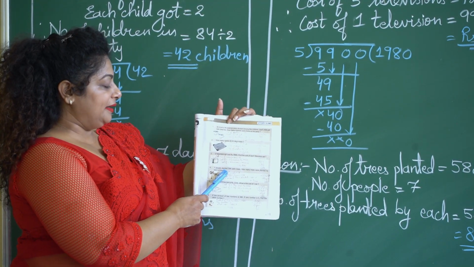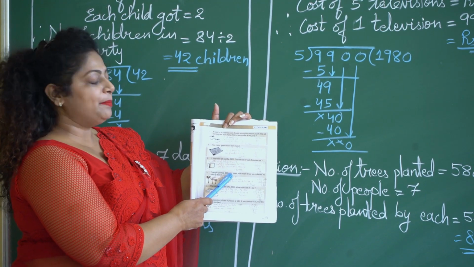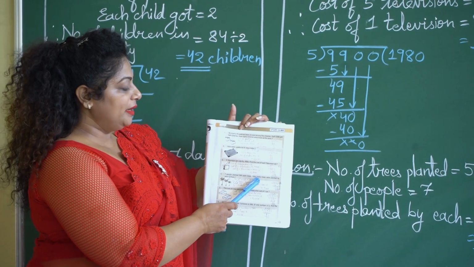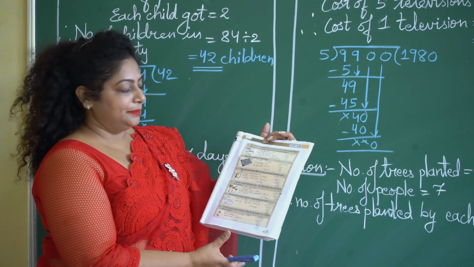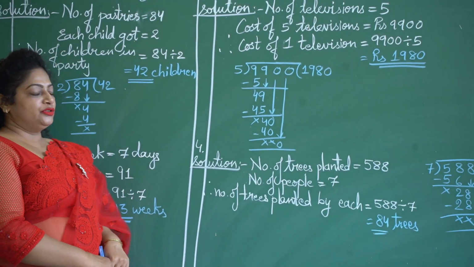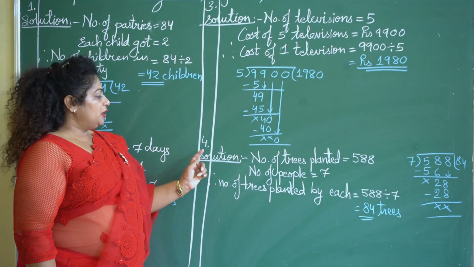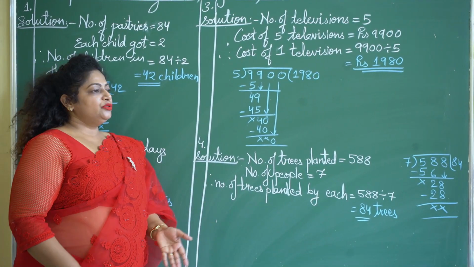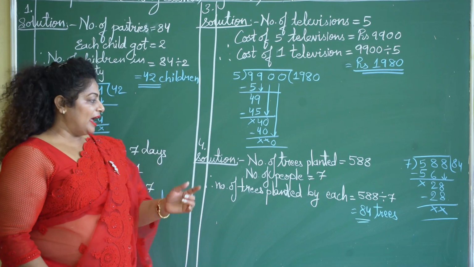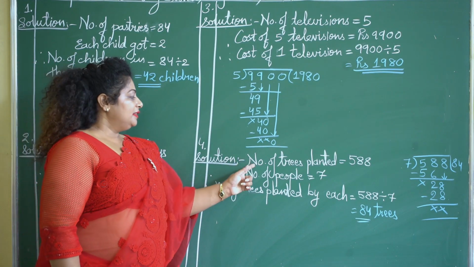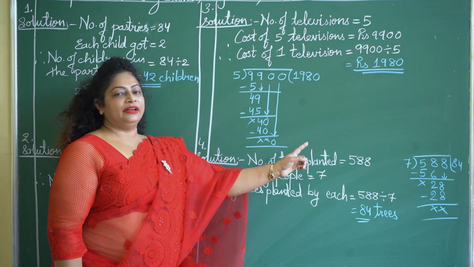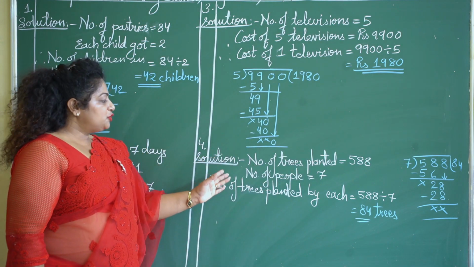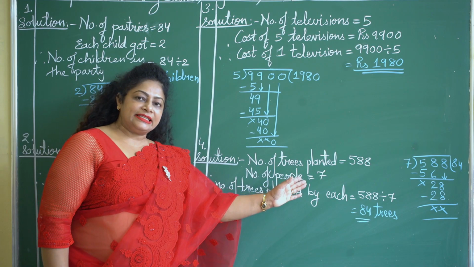7 people planted 588 palm trees. How many trees were planted by each of them? Okay, let us see the solution on the board. Solution is, according to the question number 4, we have the information that the number of trees planted by people is 588 and the total number of people is 7.